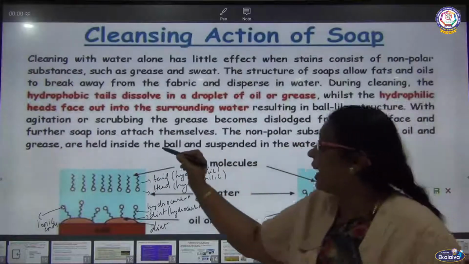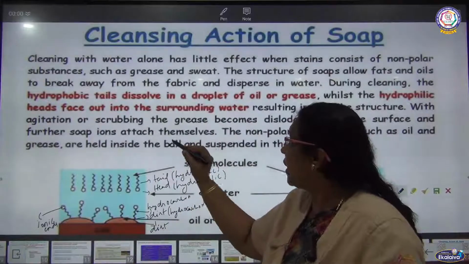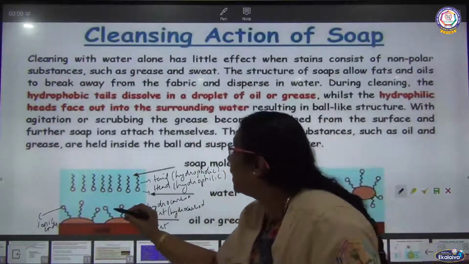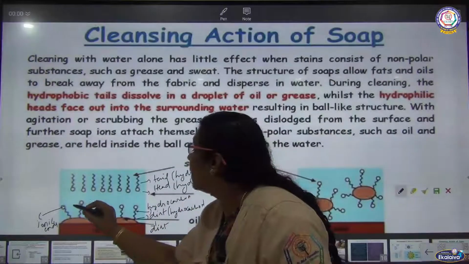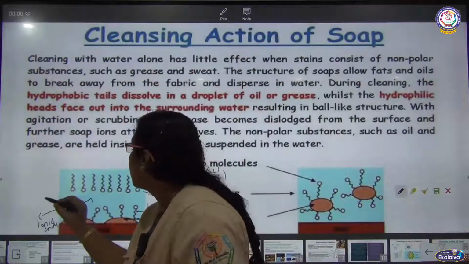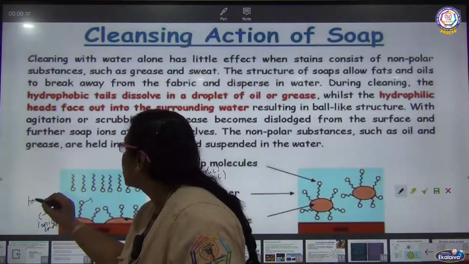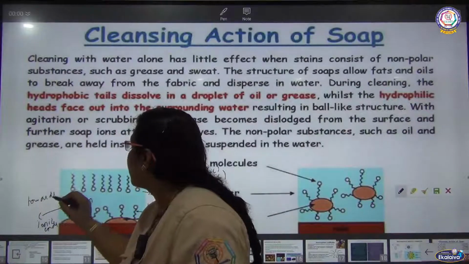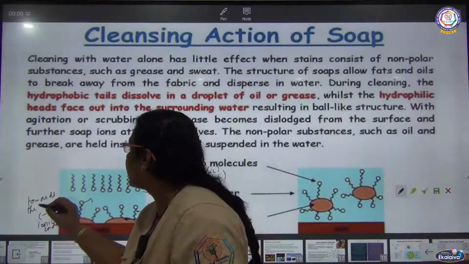The hydrophilic heads face out into the surrounding water. See, the hydrophilic end, the ionic end, is towards the surface of water.